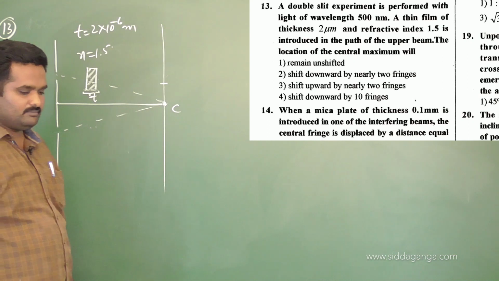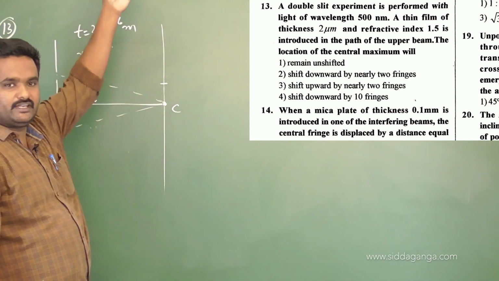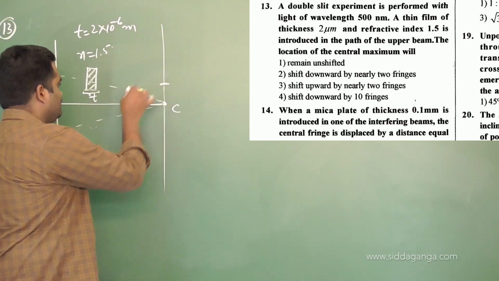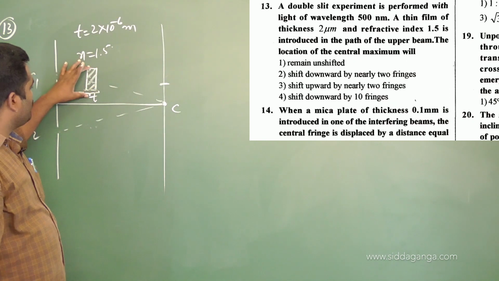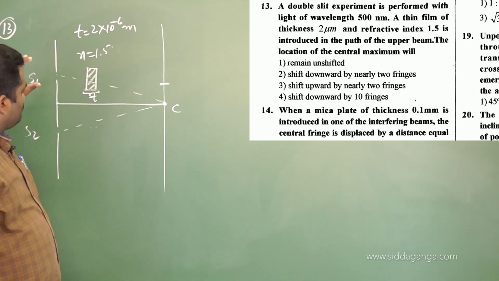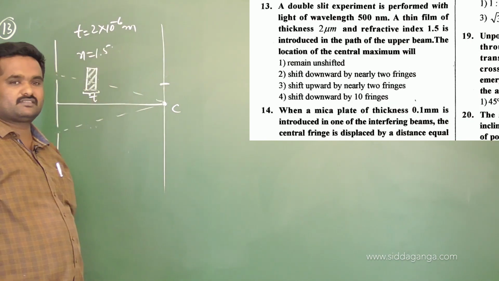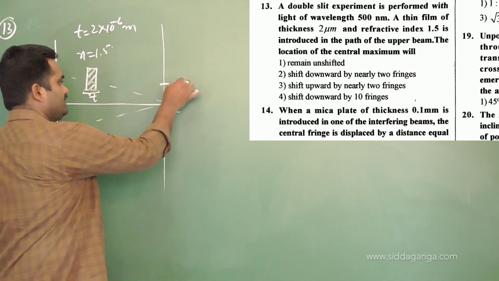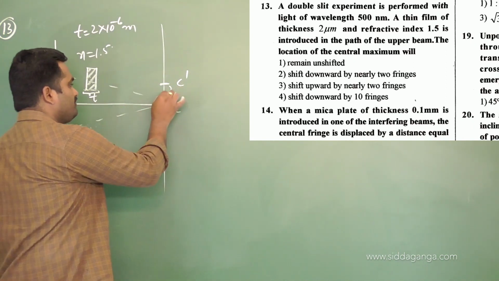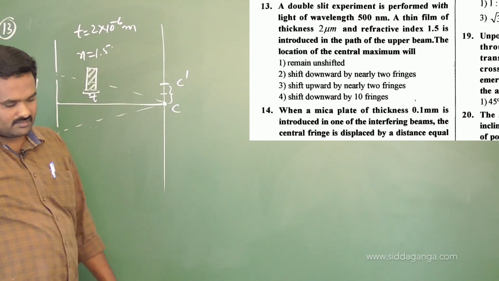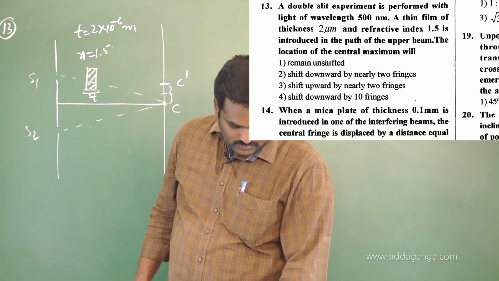Now I told you at that time, we have discussed it conceptually, and I am not going to dig into that again. Towards which side is the central fringe going to be shifted? Towards the side where you put the transparent sheet, the central fringe is shifted to C dash. By what distance, or by how many fringes, does it get shifted? All the formulas we have also written. They have given 2 micrometer, wavelength also they have given.